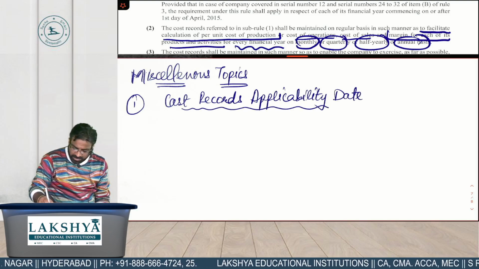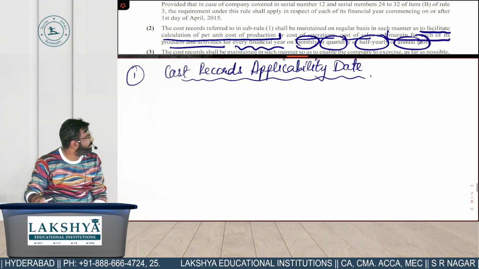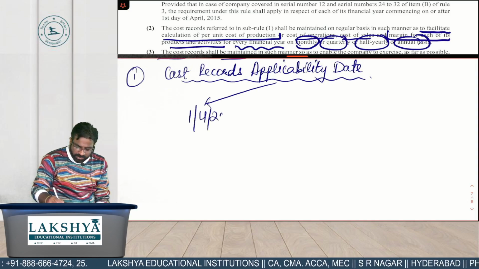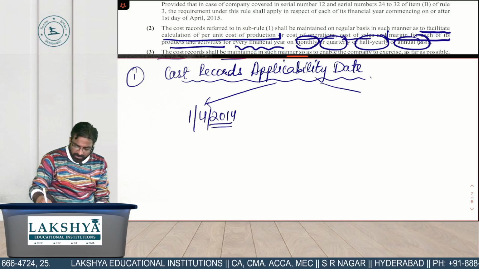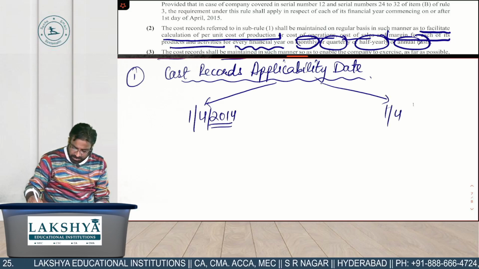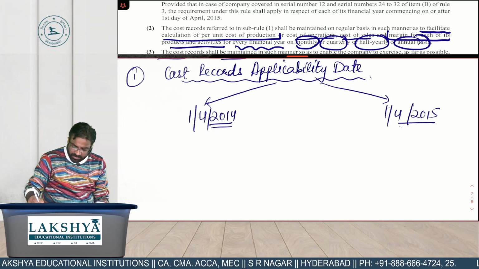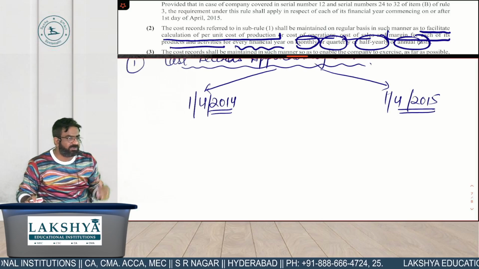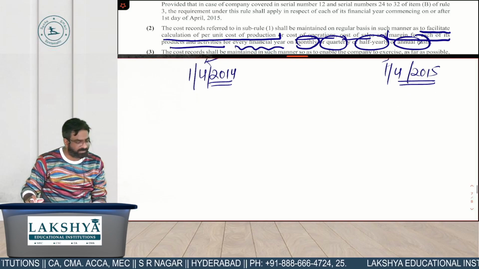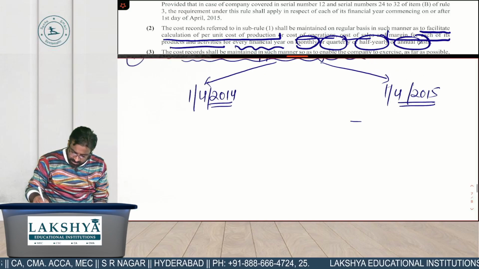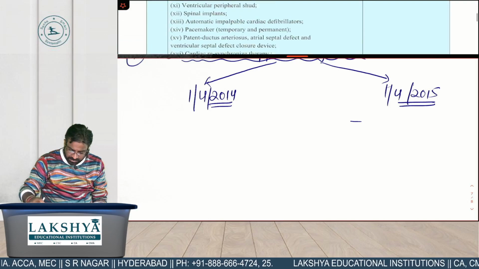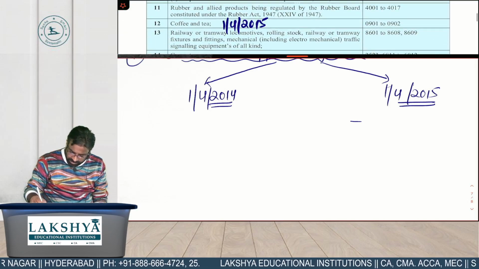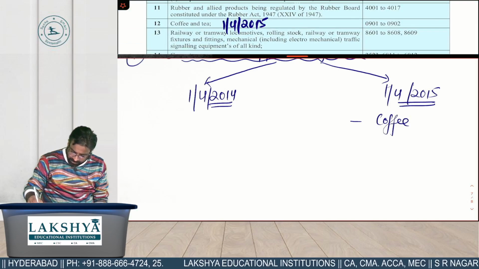So let's divide it into 2 dates. What are the 2 dates, everyone? One is from 1st April 2014 and one is from 1st April 2015. I think it's better to learn for 2015 because remaining all sectors have to get covered under 1/4/2014. So what is that industry? First one, कौन सी industry थी वो? First was what? 12th one, right? Coffee and tea.